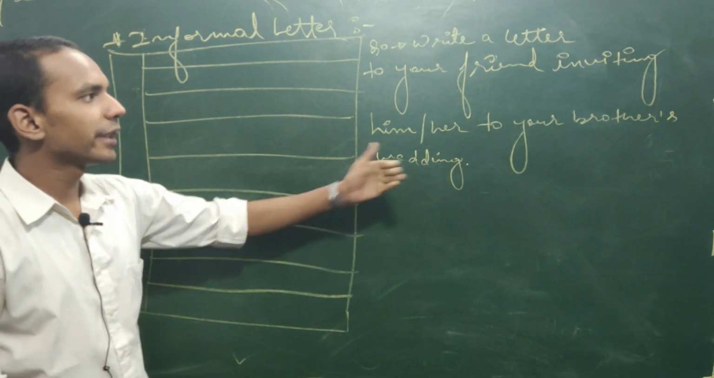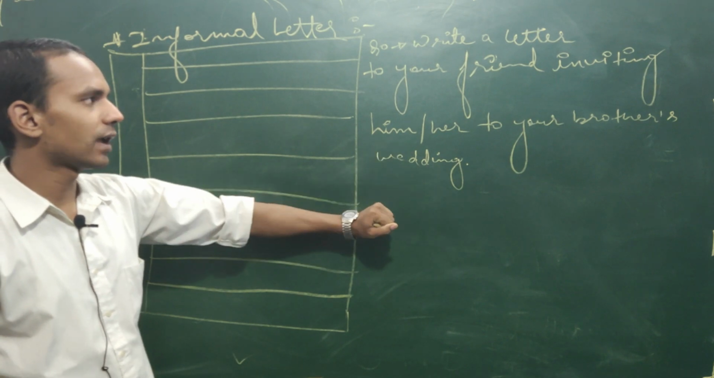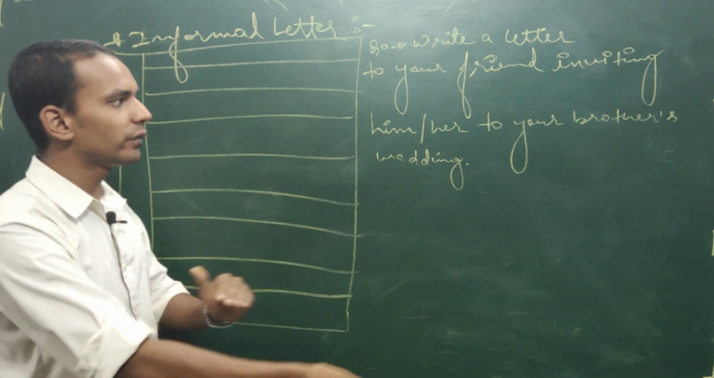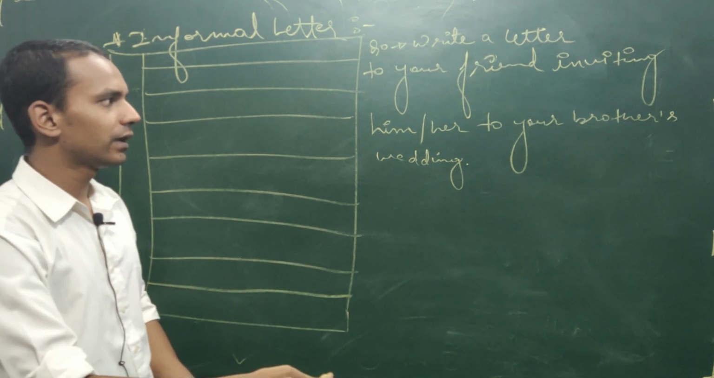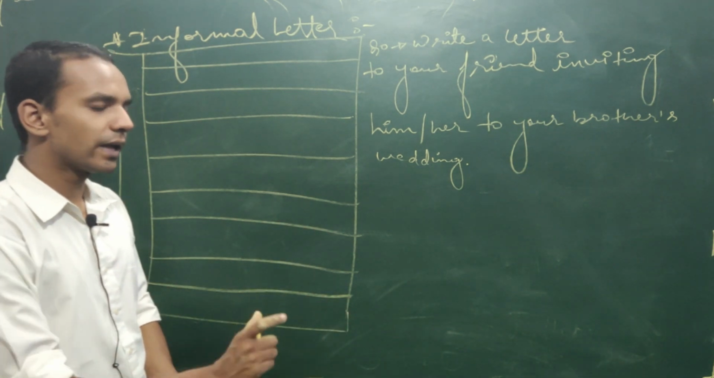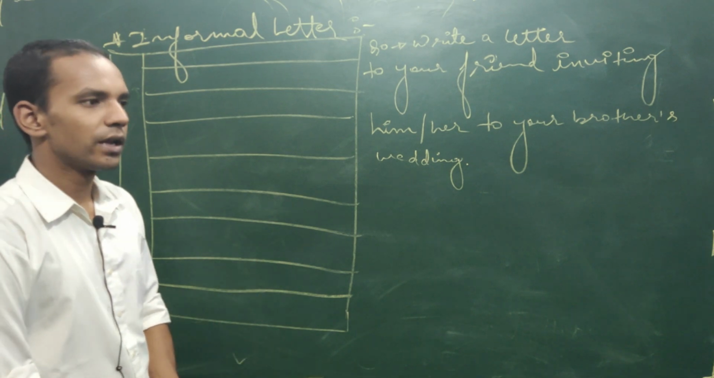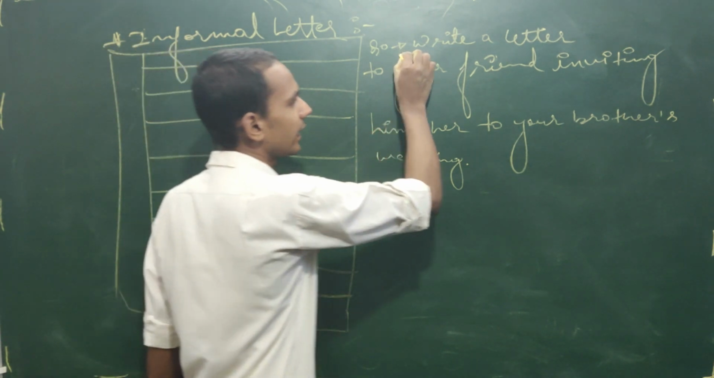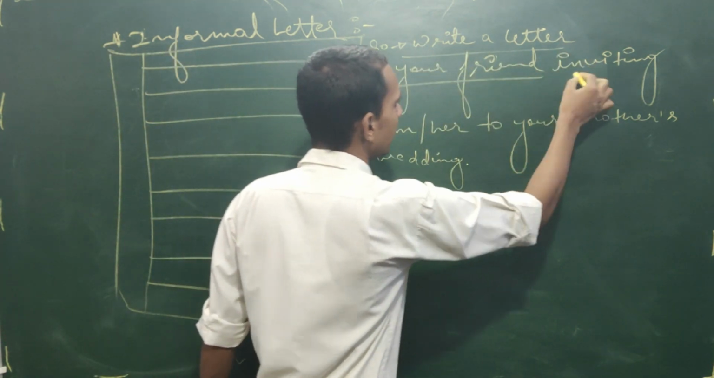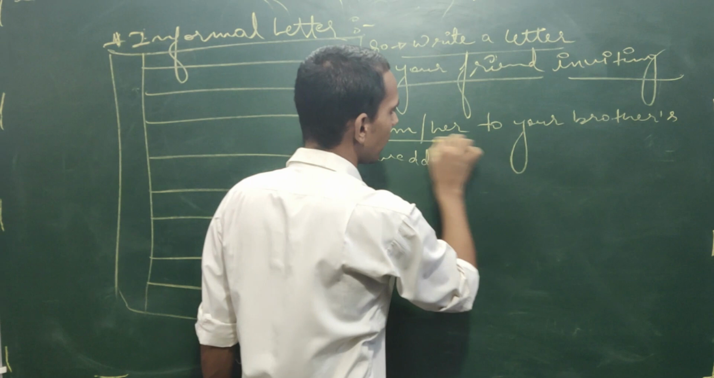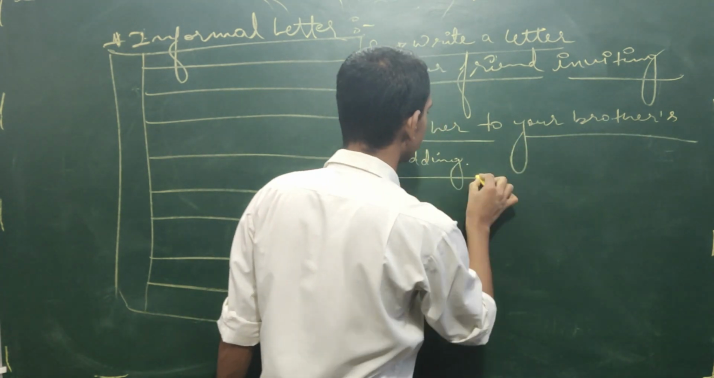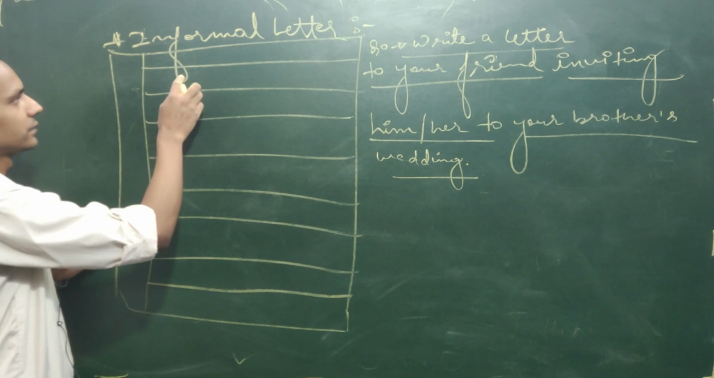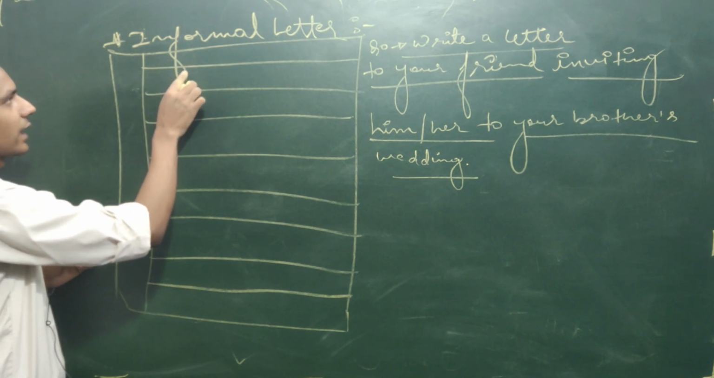Okay, and I don't expect that they will ask this type of question, but we can start from the zero level and soon we can reach the high level where we can meet the expectation of the board examination of English. So write a letter to your friend inviting him or her to your brother's wedding. First of all, I will write my address. Okay, so I started writing the answer.